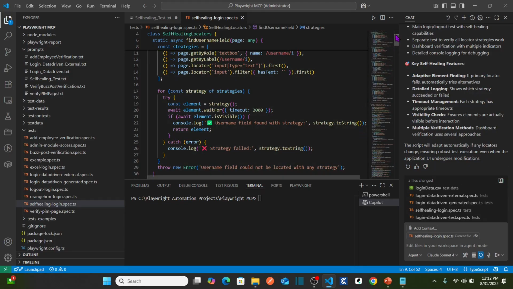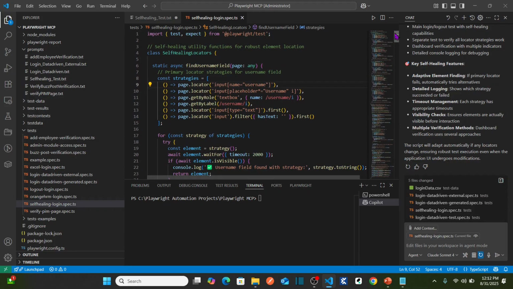Okay. So here now, let us see. See here, self-healing locators. Basically it is taking all the alternative locators for the self-healing. Now let me run the script and see what happens. Okay. Run the current script.